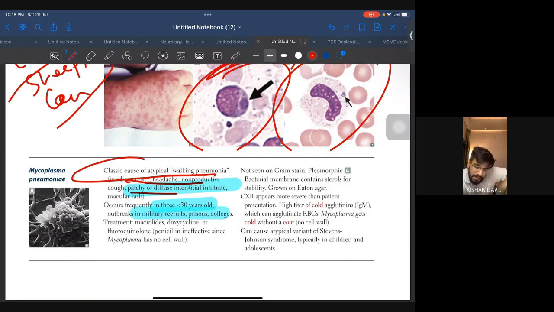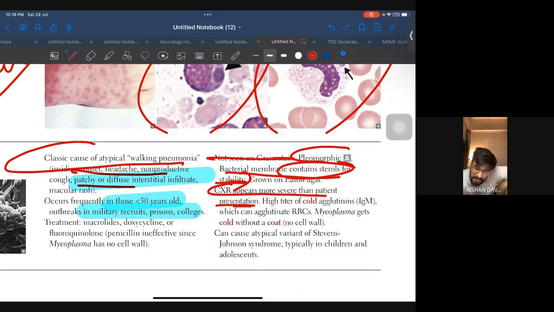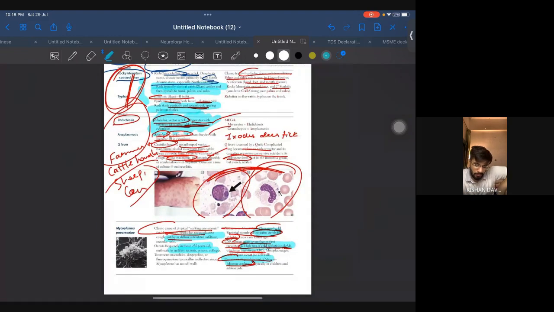Another thing, it is not seen on gram stain. It is pleomorphic, and the bacterial membrane contains sterols for stability. Sterols, very high yield. CXR appears more severe than the patient presentation. High titer of cold agglutinin, IgM, which can agglutinate RBCs, and it can cause an atypical variant of Stevens-Johnson syndrome. All these lines are very important. Sterols are important, IgM is important, SJS is important. That's all for Mycoplasma pneumoniae.